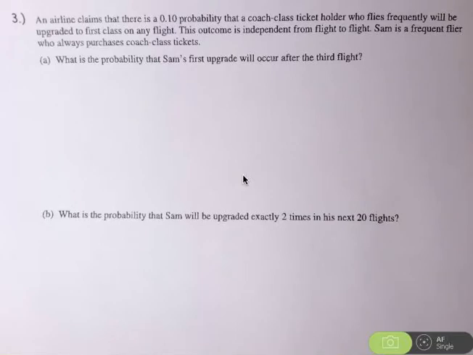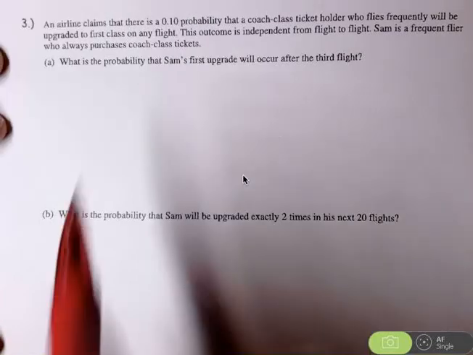Hi there, let me take a few minutes to give you some hints and suggestions about the third AP practice question about random variables. Again, if you haven't read the entire question, pause the video now and read the entire question, and then I'll come back and give you some hints. So first of all, don't worry about the first part of the question.